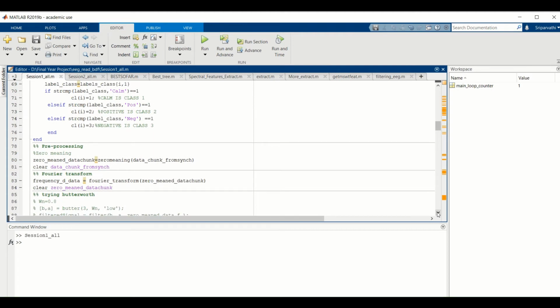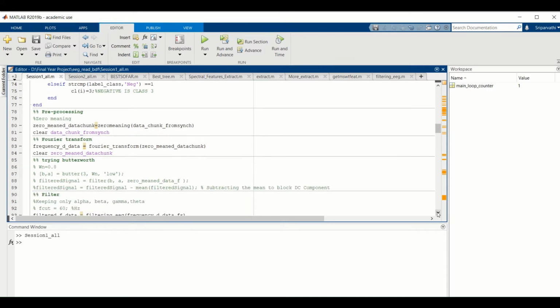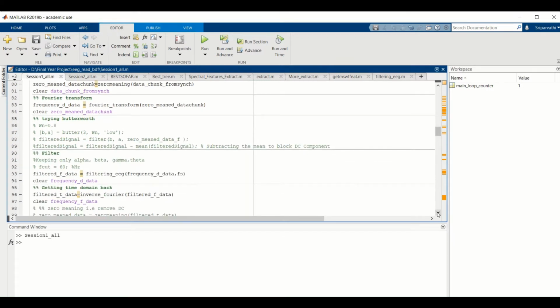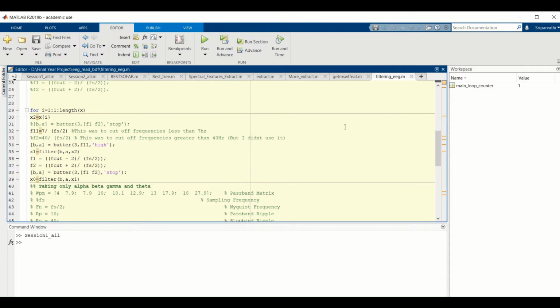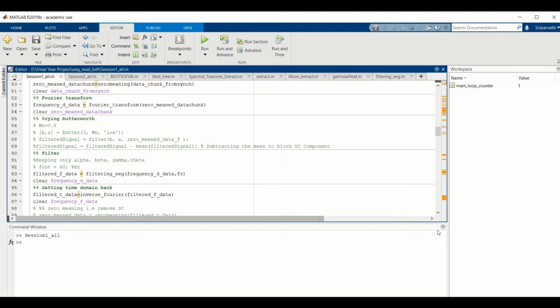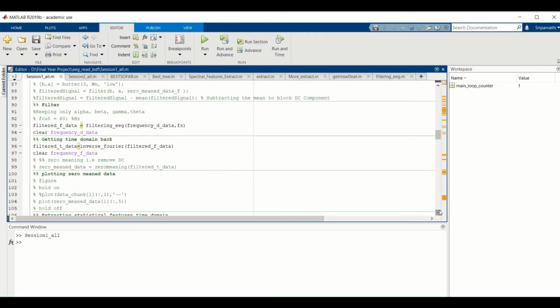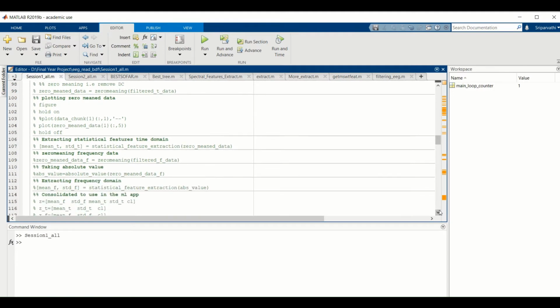First, zero meaning of the data is done, followed by converting it to frequency domain. After converting it to frequency domain, filtering is done. Filtering is done using filtering_EEG function, which uses Butterworth filters to acquire just the alpha, beta, gamma, delta and theta frequency range. Then the data is converted back to time domain.